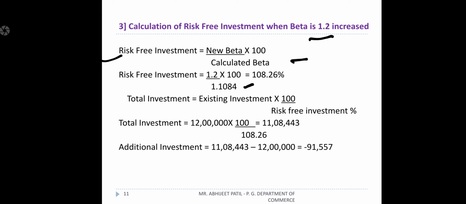It is the second condition. Existing calculated beta we can take, that is 1.1084. So the total percentage will come to 108.26%. Then you should find out the total investment.